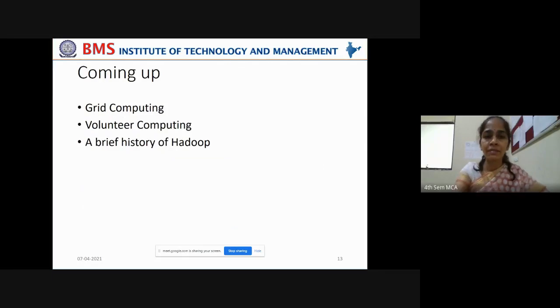In the next class, we are going to cover grid computing and volunteer computing. These are two very interesting topics. How distributed computing can be handled by using grid computing, and how people across the world can volunteer their processing cycles, the processing speeds of their computers when they are idle, in order to analyze extraterrestrial data. That we are going to see in the next class, along with a brief history of Hadoop.